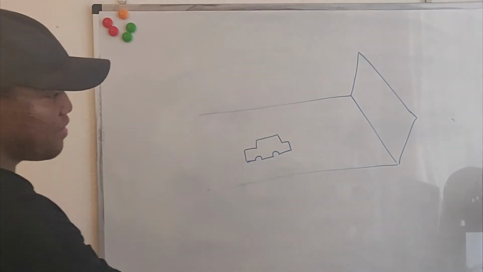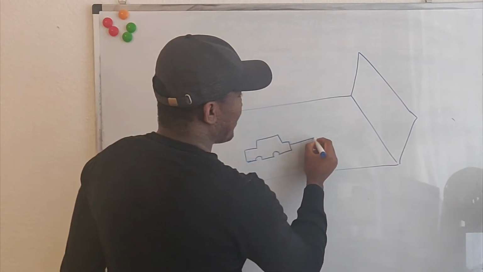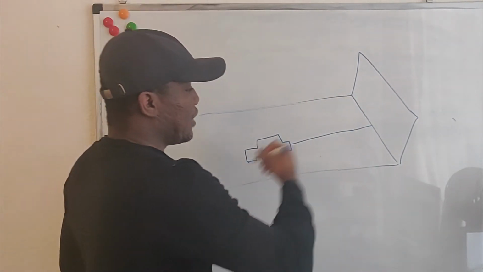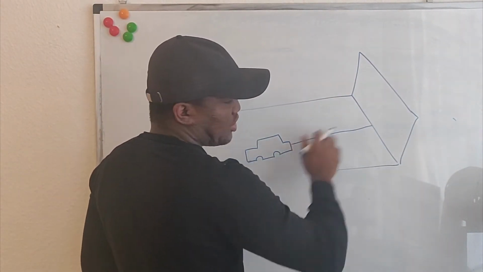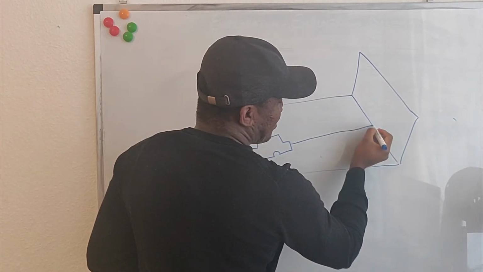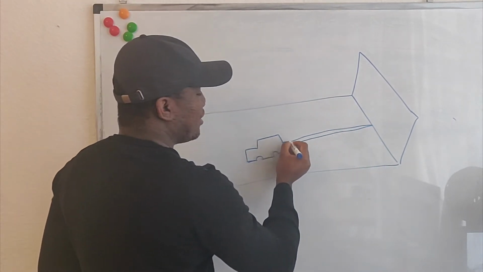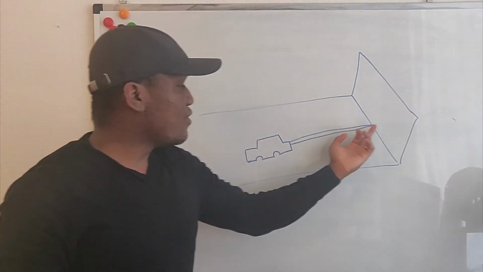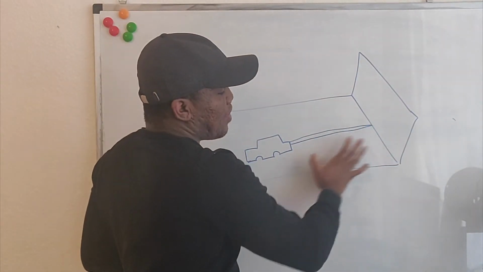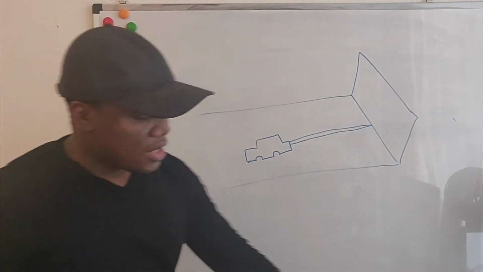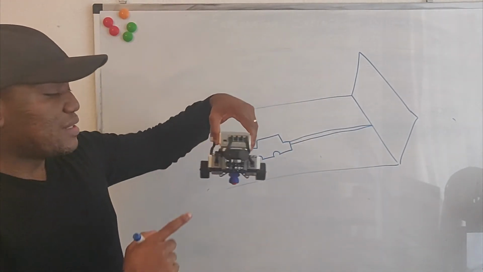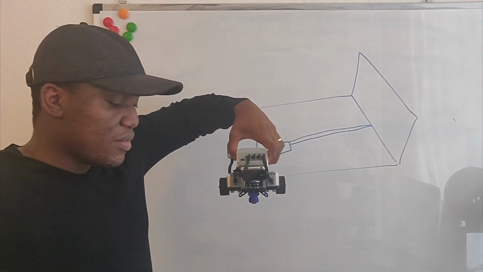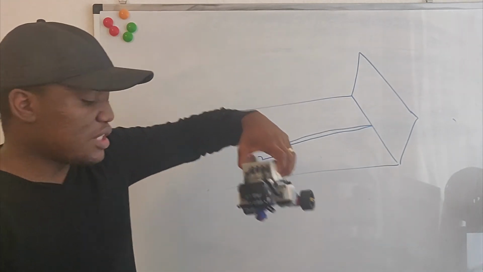Okay, what happens is the infrared sensor shoots an infrared light and it goes all the way until it bounces back. For it to bounce back, it needs to hit a solid object. It shouldn't be transparent. When it bounces back, the infrared signal will be reflected back into the sensor, and the sensor is going to measure the time between it shooting the ray and the ray getting back to it to estimate how far away it is from an obstacle. Unfortunately for us, this infrared sensor has a range of just about 100 centimeters, so it's not too long a range, but for the purpose of our demonstration, it will still work fine.